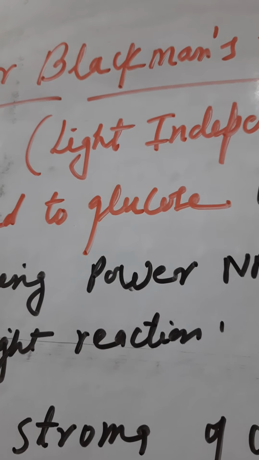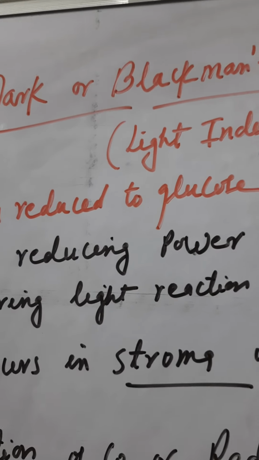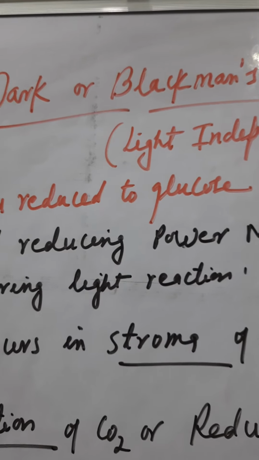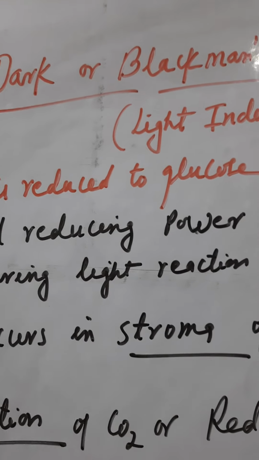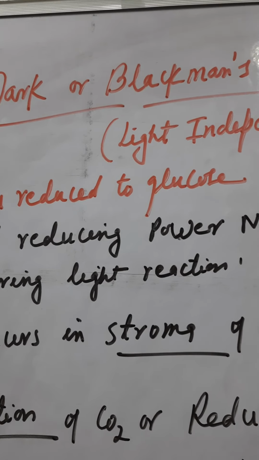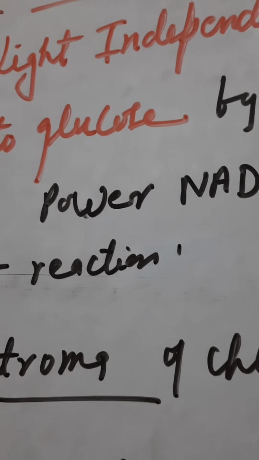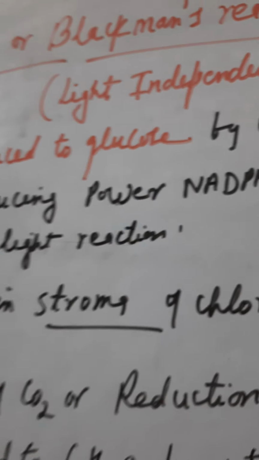Children, please don't confuse with that. The dark reaction is not called the dark reaction because it takes place in the dark, as some of you are writing. No, this is not the fact. Light reaction is taking place in the light, but the dark reaction is the light independent phase because the enzymes do not require light for the catalysis process.